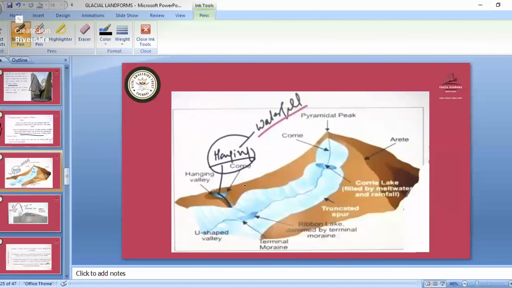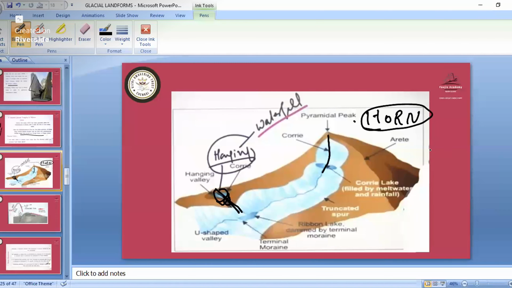Now see here, the water has filled and it is flowing as a waterfall. So this part is the hanging valley. Water is flowing from here. Now we have seen the cirque, and the knife edge. Then the pyramidal peak, or you can say the horns. This is the pyramidal peak, and the knife edge.